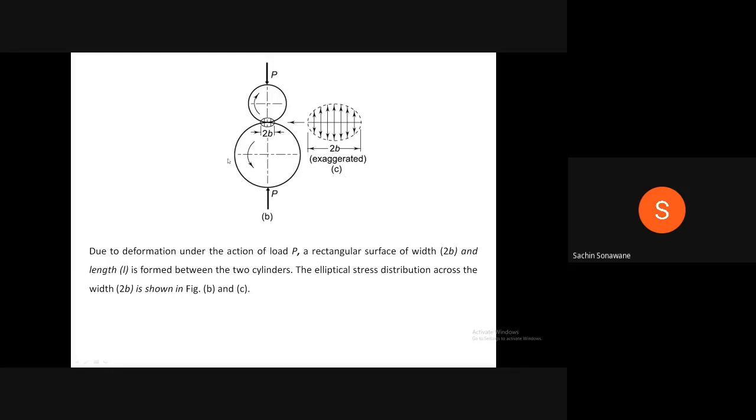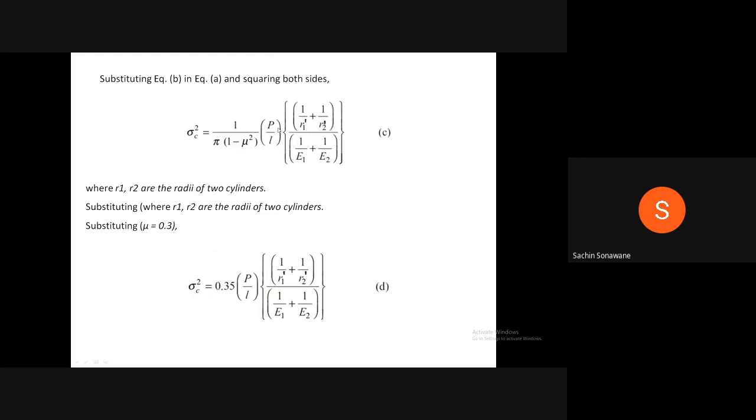The width of the rectangular surface is 2b and its length is L. Now substituting equation B in equation A and squaring both sides, we get sigma c square is equal to 1 divided by pi into bracket 1 minus mu square into P divided by L into bracket 1 upon R1 dash plus 1 upon R2 dash divided by bracket 1 upon E1 plus 1 upon E2, where R1 dash and R2 dash are radii of the two cylinders.